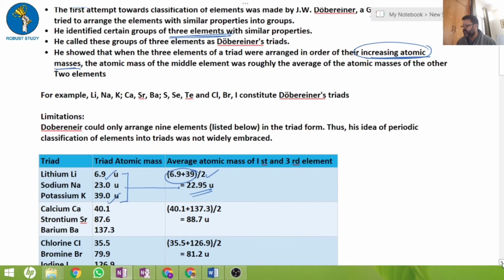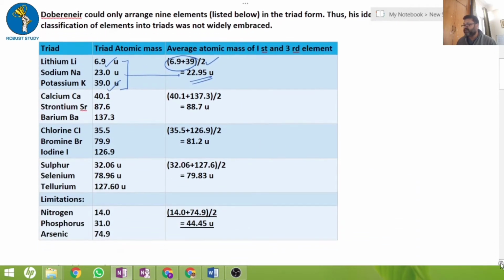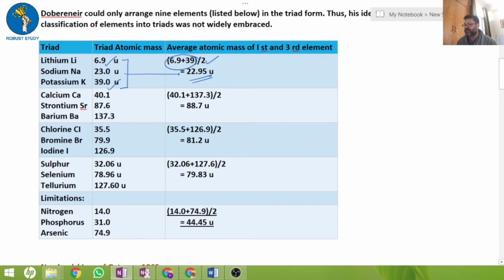Similarly, he did it for the other elements. You can refer back to this video later and see calcium, strontium and barium. The third is chlorine, bromine, iodine. He added 35.5 and 126.9 and divided by 2, and got 81.2, which is nothing but the atomic mass of bromine.